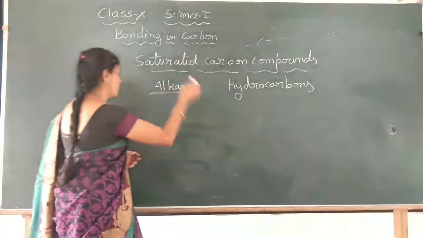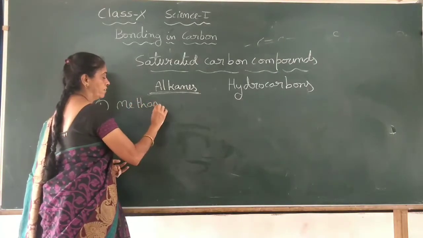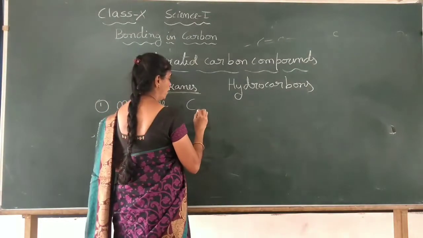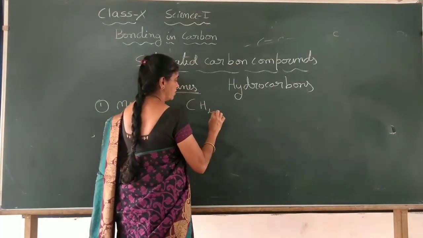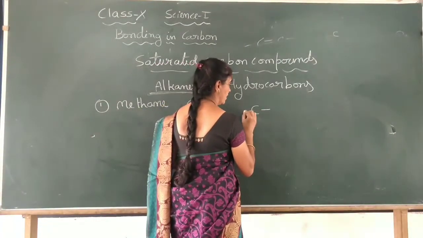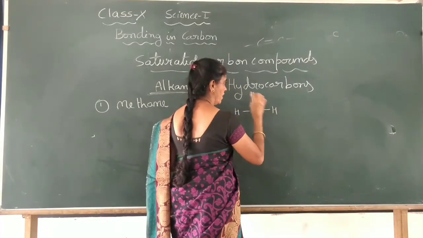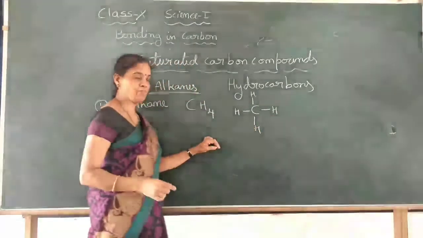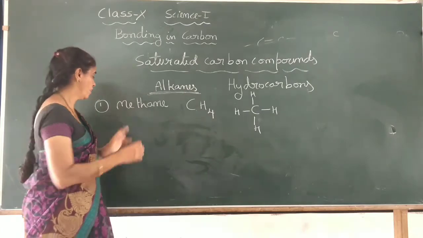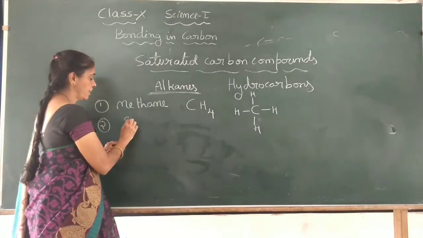So the first one you just learned: methane. It has one carbon, which we are not writing, and 4 hydrogen atoms. If you show the bond, it is this way, single bonds. The structural formula is like this way. This is the structural formula, this is the molecular formula, and this is the name. Okay. Now, the next compound in the alkanes group is ethane.